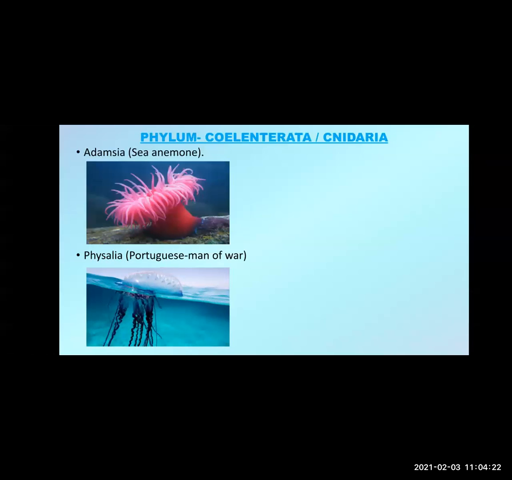Another common name, Portuguese man of war. Now, why this name? In the picture, you can see it looks like something floating on water. It looks like a vessel or a submarine which were used during wars in water bodies. So that's why the name